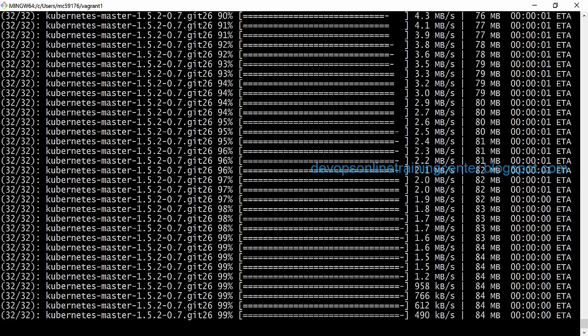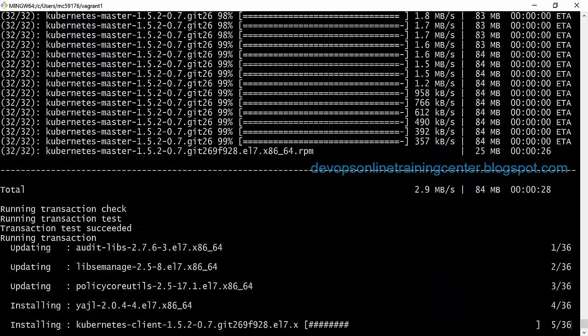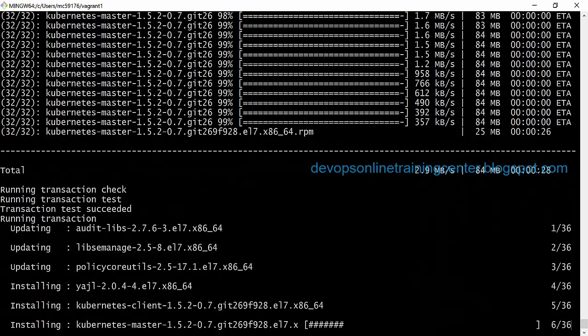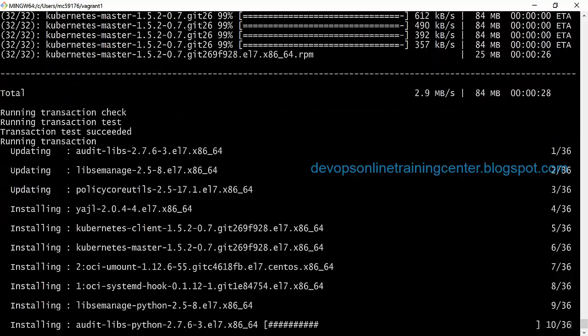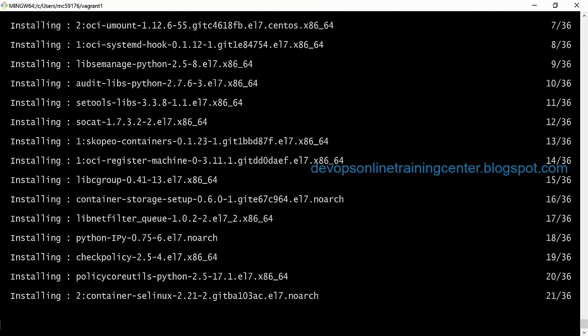Is this clear so far? We just installed NTPD and we created the Docker and Kubernetes repository, and installed the packages.